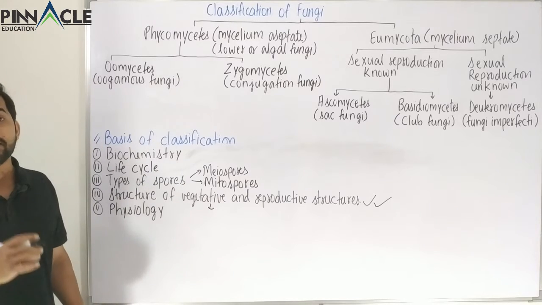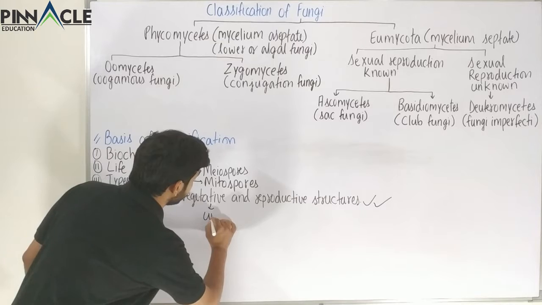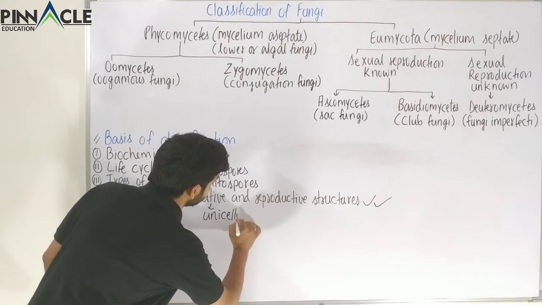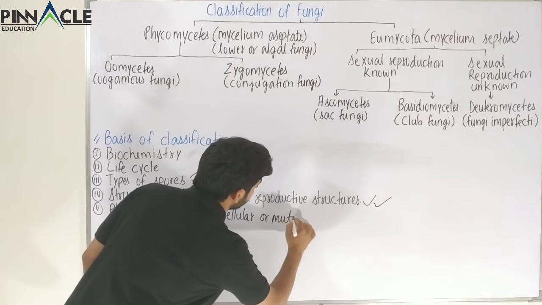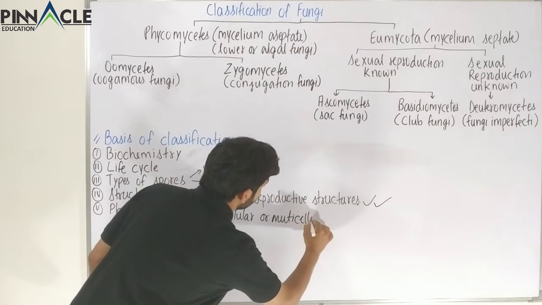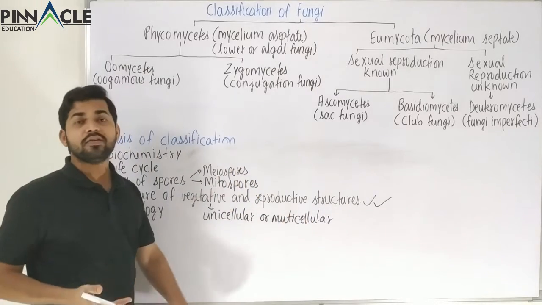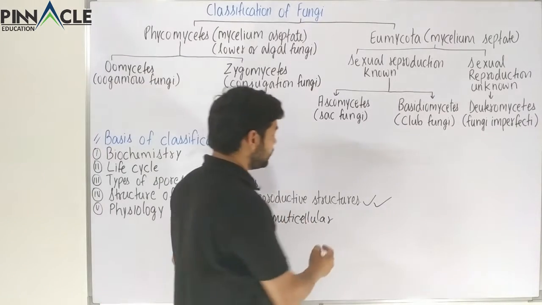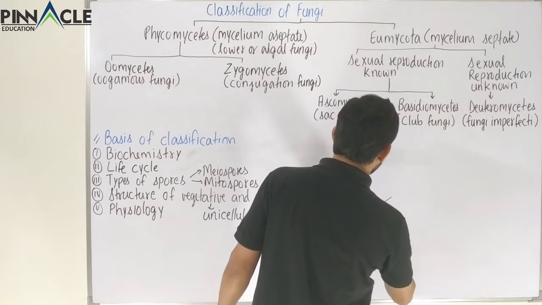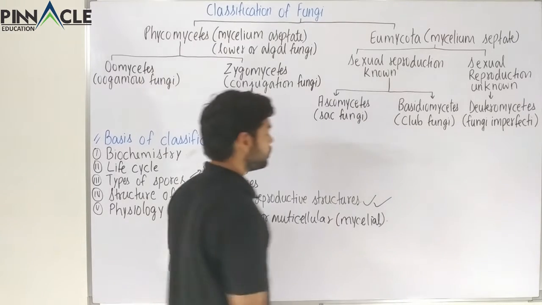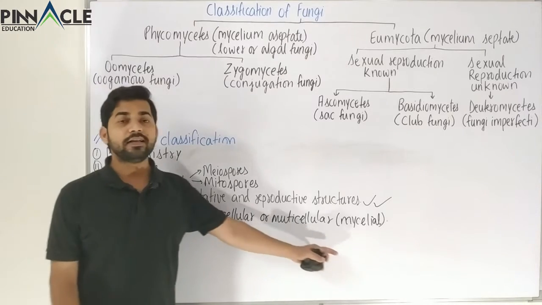We have seen the body of a fungi could be unicellular or multicellular. The multicellular fungi are normally mycelial fungi.